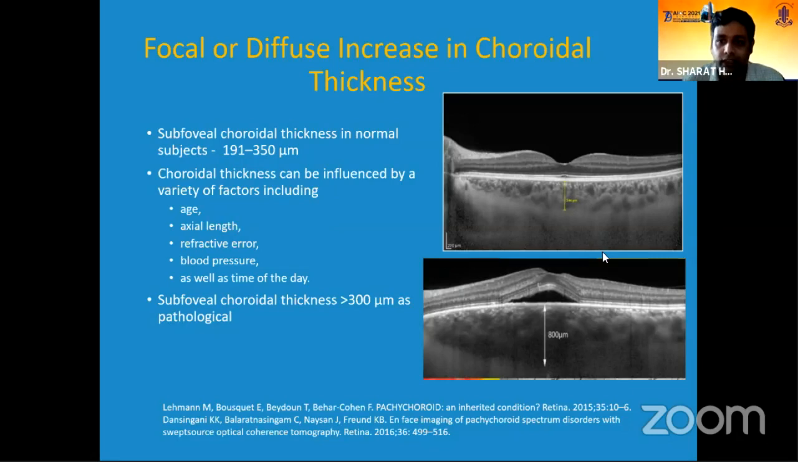Here you can see in the first image the normal choroidal image, up to 300 micrometers, and in the second image you can see a large focal diffuse increase in the choroidal thickness of around 800 micrometers. Certain studies have shown that the normal choroidal thickness is around 200 to 350 micrometers.